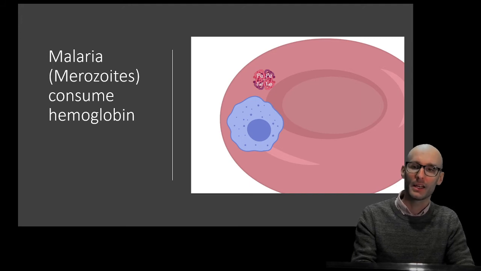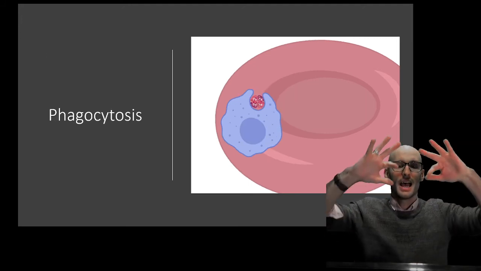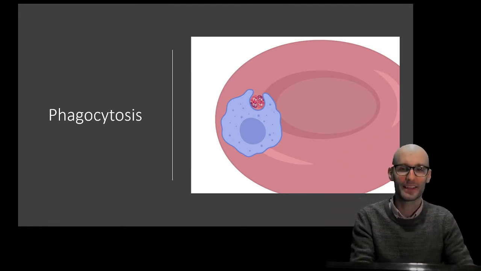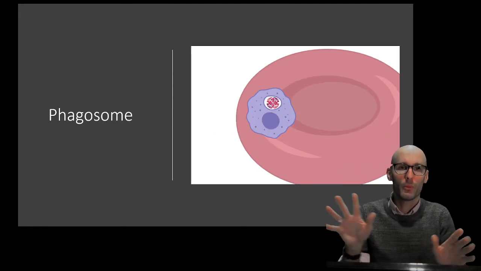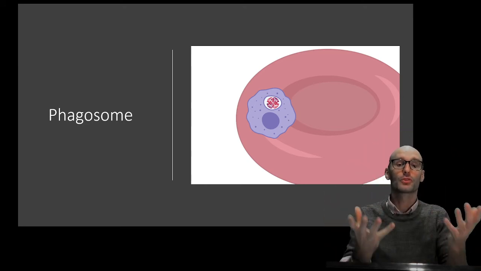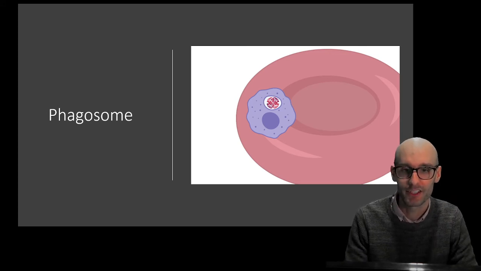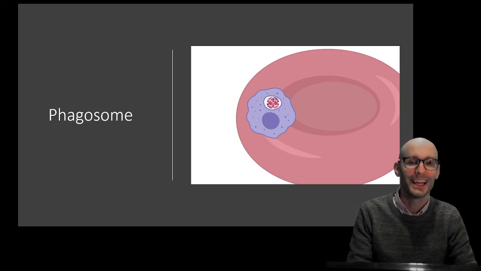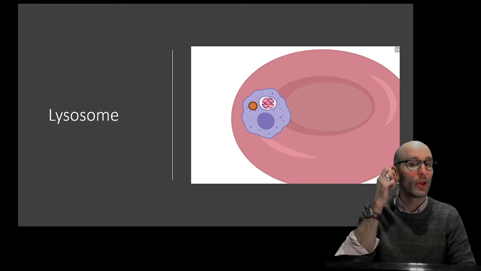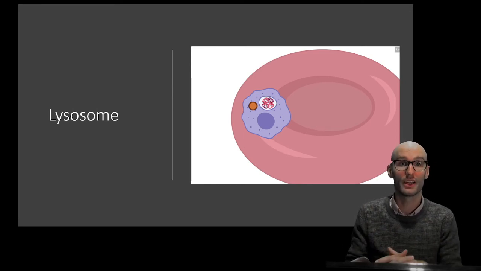And the merozoites eat this through a process called phagocytosis. It's where they crawl around it and suck it in, basically. And when their membrane crawls around the hemoglobin and sucks it in, that forms what's called a phagosome. Now, a phagosome is an internal vesicle inside the cell, and the phagosome will then fuse with a lysosome. Now, a lysosome is a specialized organelle.